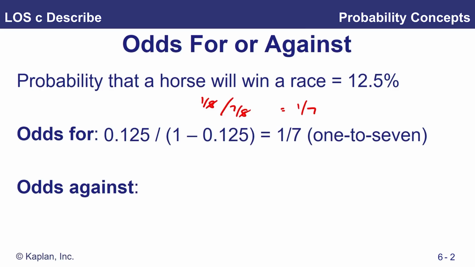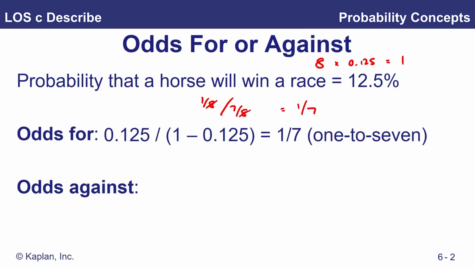What does this mean? If you ran 8 horse races with this horse in it, all equal horse races, our horse would be expected to win it in one of those 8 races. In other words, we're expected to win 1 time and lose 7 times out of 8 races. Again, if we take 8 and multiply by 0.125, we get 1. So we're expected to win 1 out of 8 races. So that's odds for.